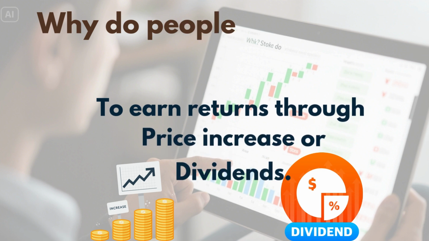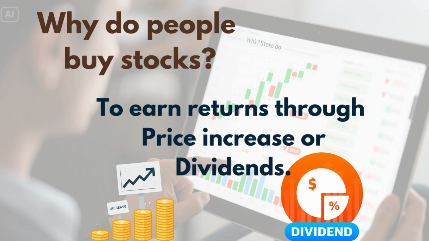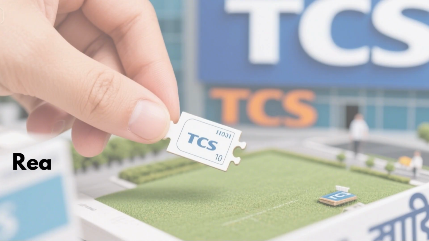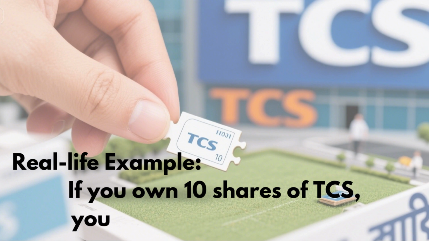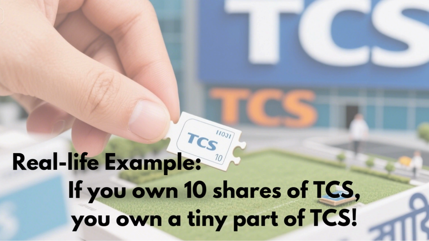Why do people buy stocks? People buy stocks to grow their wealth. They can earn money when the stock price rises or through dividends. Dividend is a share of the company's profit. A real life ownership example: if you own 10 shares of TCS, you actually own a small part of Tata Consultancy Services. That's the power of investing.